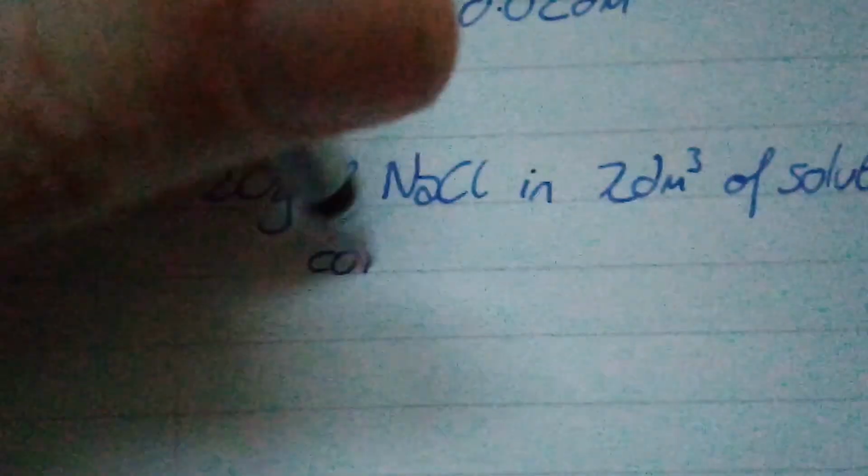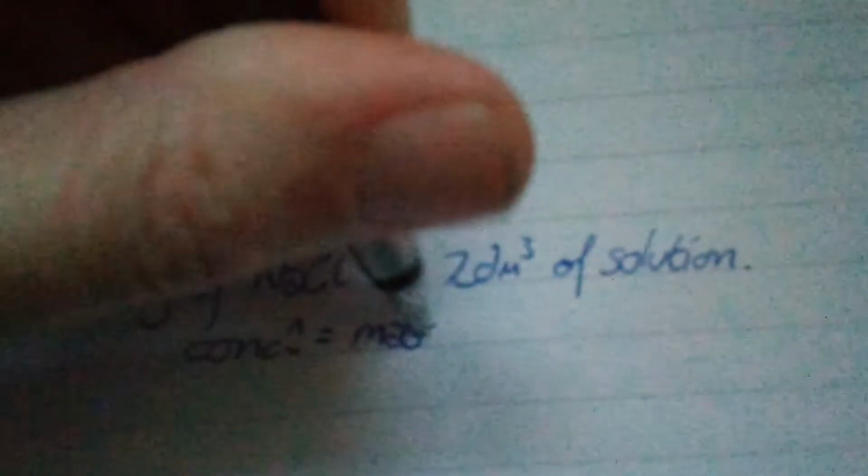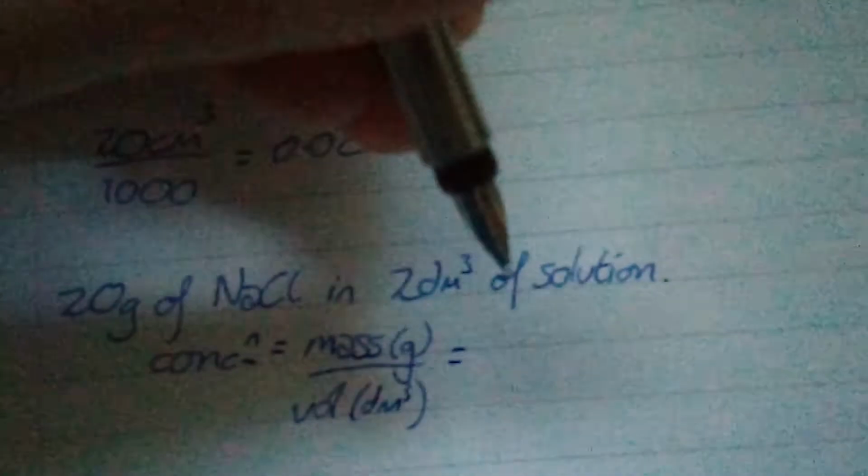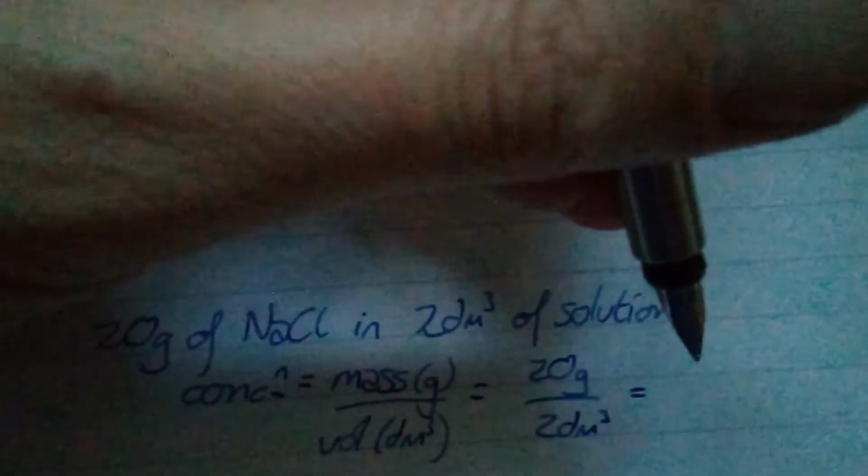So concentration equals mass in grams over volume in decimeters cubed, which is equal to 20 grams in 2 decimeters cubed, which is equal to 10 grams per decimeter cubed.